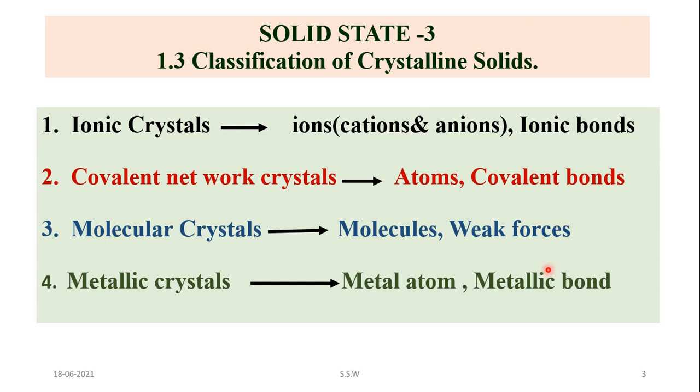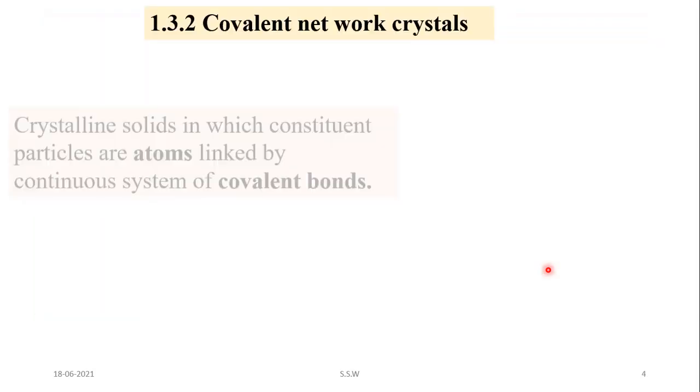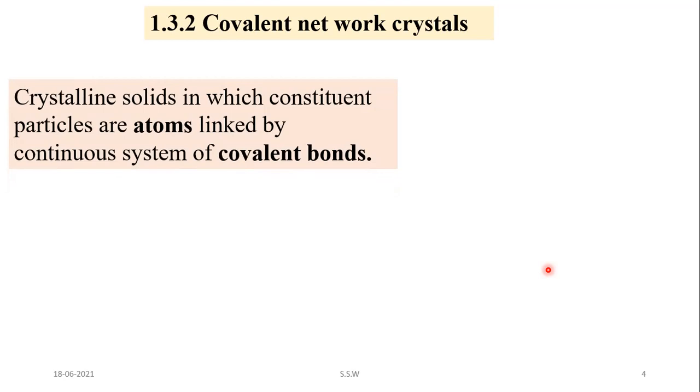Now today we are going to study the covalent network crystals in detail. So covalent network crystals means what? These are crystalline solids in which constituent particles are atoms, and these atoms are linked by continuous system of covalent bond.